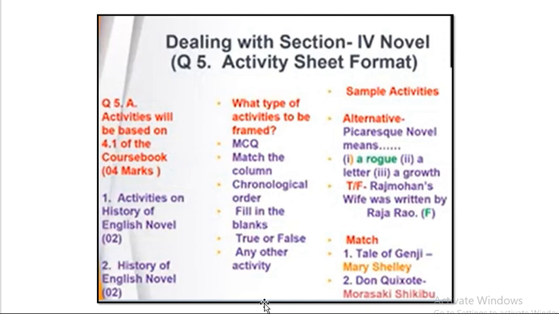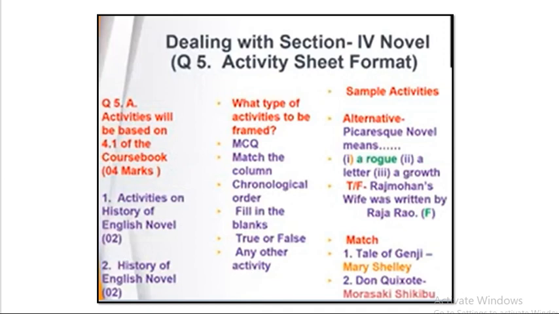Now section 4, that will be your novel section. As you all know, in your novel section, the first unit is history of novel. Your question will be asked based on that particular unit only. You will be asked questions like you have to write about the history of novel. You have to put those particular events in chronological order, fill in the blank, true or false, MCQ, match the column. Here sample questions are given, children.